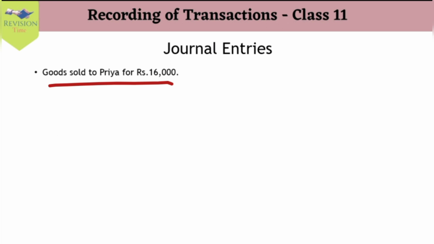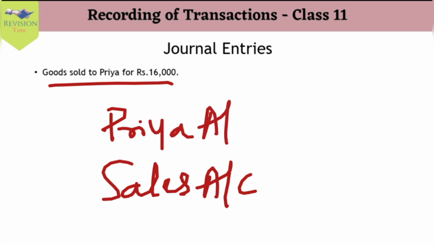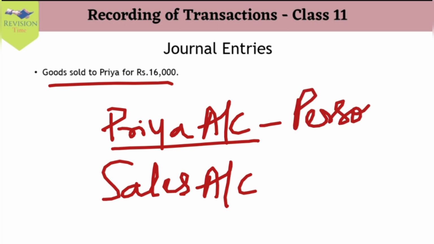Now, goods sold to Priya for 16,000. Goods sold, which means sales account. Next, to Priya. We are selling it on credit. So, Priya's account. Correct? Now, Priya's account is a personal account. We know that it's a personal account. Sales account is our nominal account.